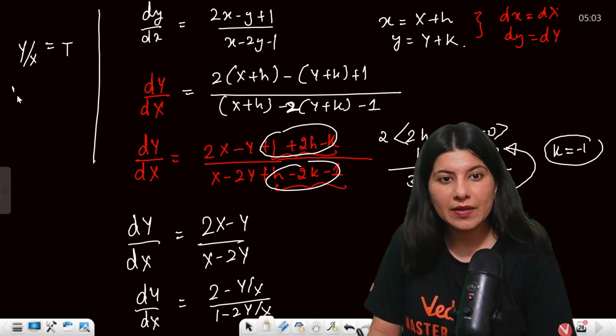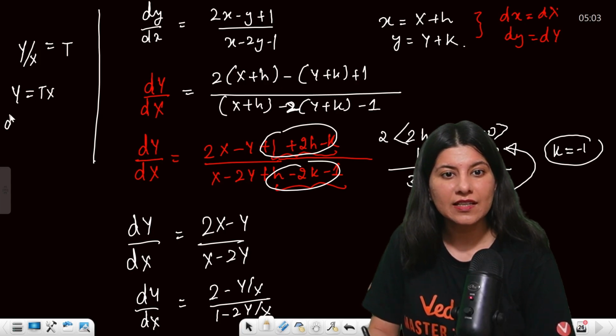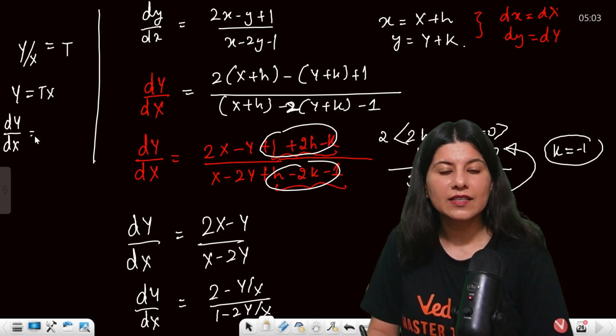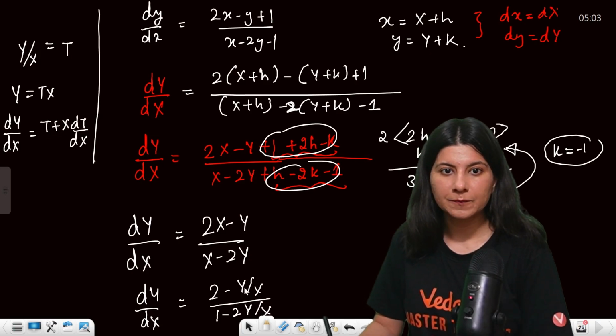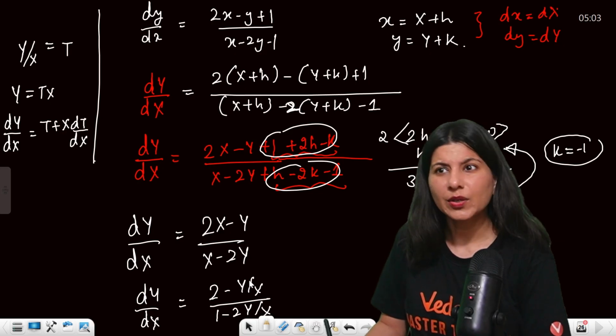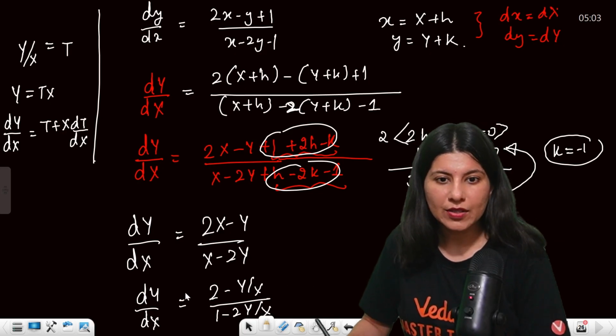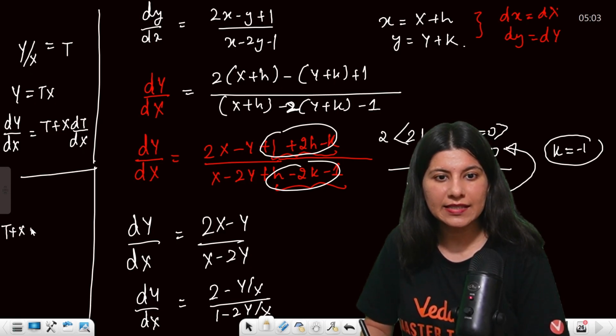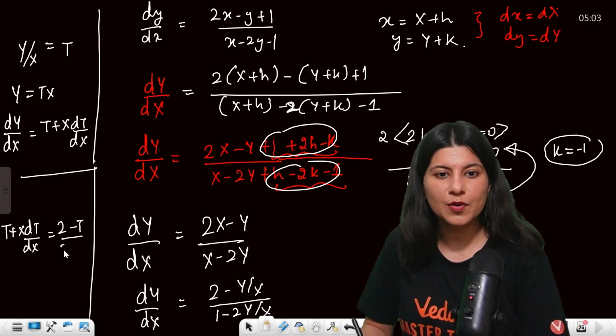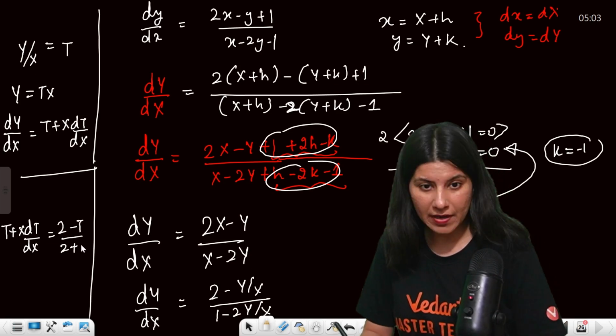So y is equal to tx, dy by dx equals t plus x dt by dx, correct? You can put it as v as well. Now your equation will be t plus x dt by dx equals 2 minus t upon 1 minus 2t.